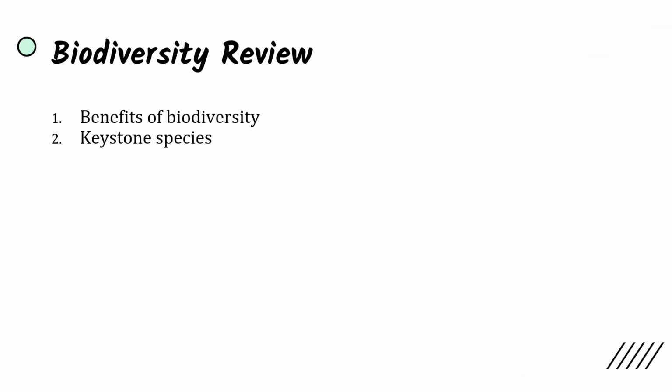So biodiversity is a good thing. It means there's a higher chance that the ecosystem will be able to adapt to a change because there's going to be more variation. So that means there's a higher chance for one species, one individual, to be better adapted to a change in the environment. And most crucial to an ecosystem are going to be keystone species, which when they're removed, the entire ecosystem has the potential to collapse.